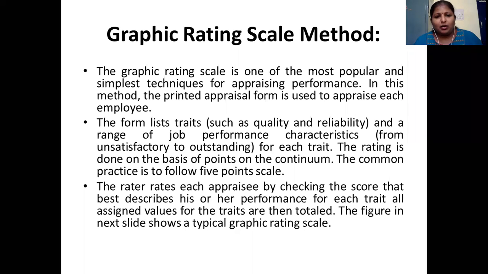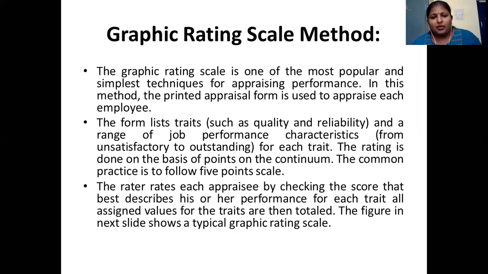This rating is done based on the points on the continuum, which I have already told you about: 1, 2, 3, 4, 5. Normally in the graphic rating scale, a 5-point rating scale is used. It is the most common practice followed across organizations. So the rater rates each appraisee by checking the score that best describes his or her performance for each trait.